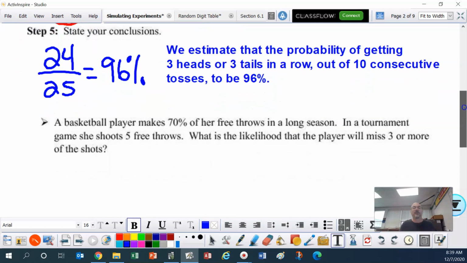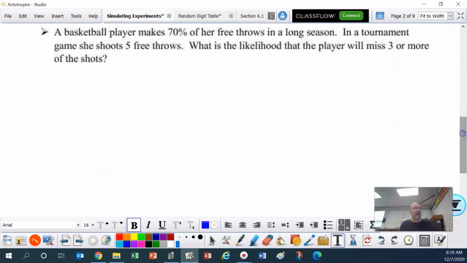All right, let's look at the next one. A basketball player makes 70% of her free throws in a long season. In a tournament game, she shoots 5 free throws. What is the likelihood that the player will miss 3 or more shots?